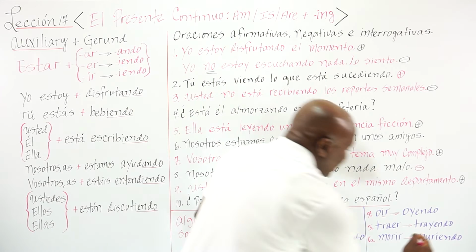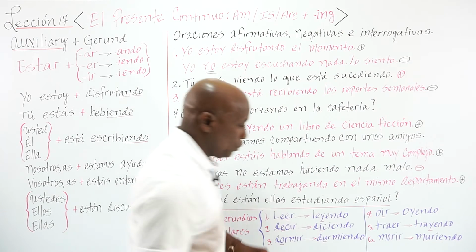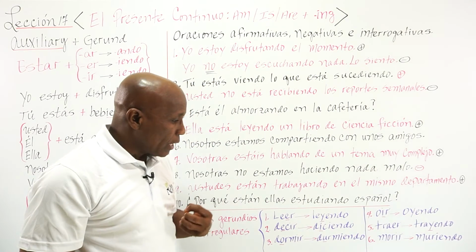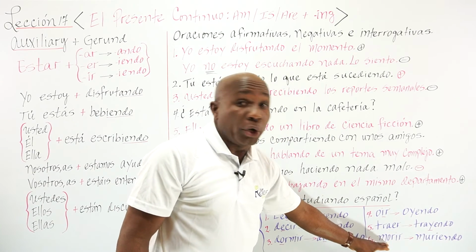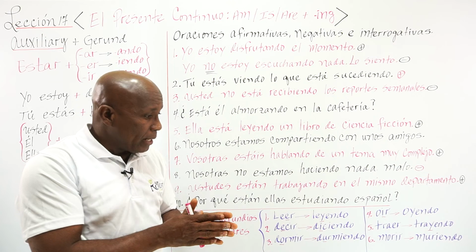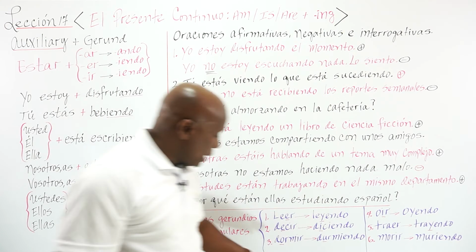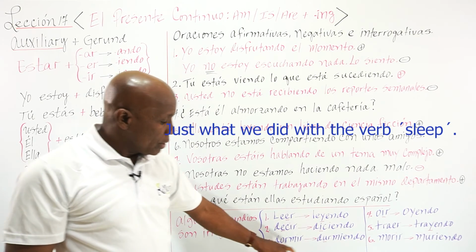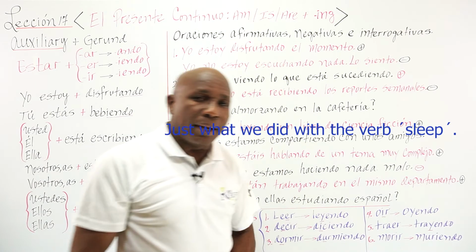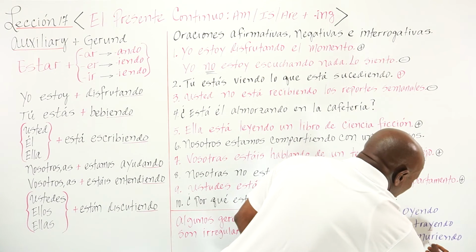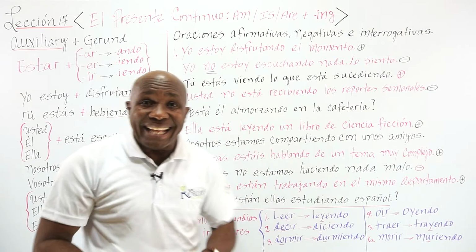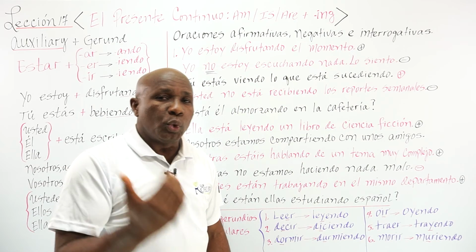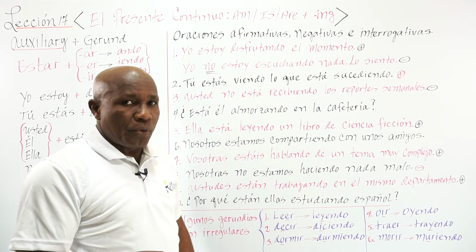Look at the change. Trayendo. We dropped the ER and added Y. Trayendo, bringing, all right? And here's another one, morir, which is to die. We changed the O just like we did with the verb dormir. Entonces se elimina esa O y se le agrega una U, muriendo, right? But we have the ending, yendo. Morir, muriendo. Dormir, durmiendo. These are irregular forms, all right?